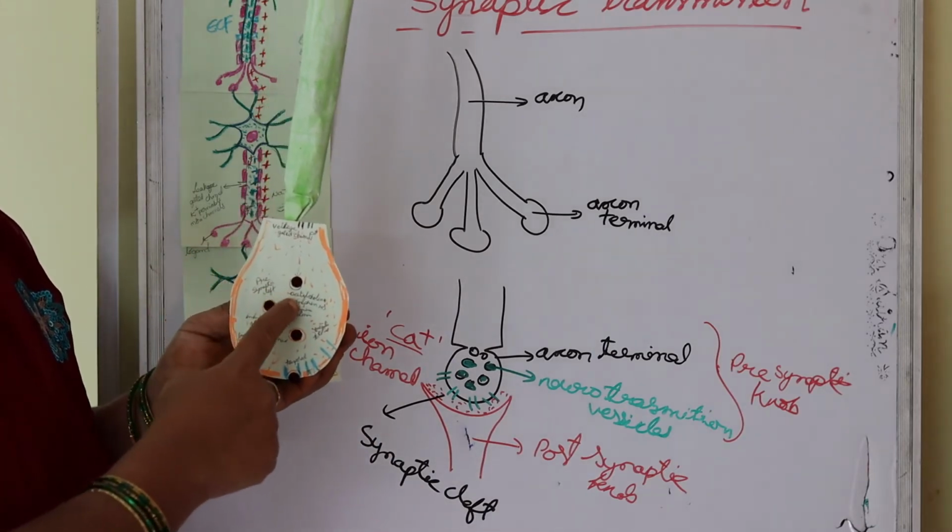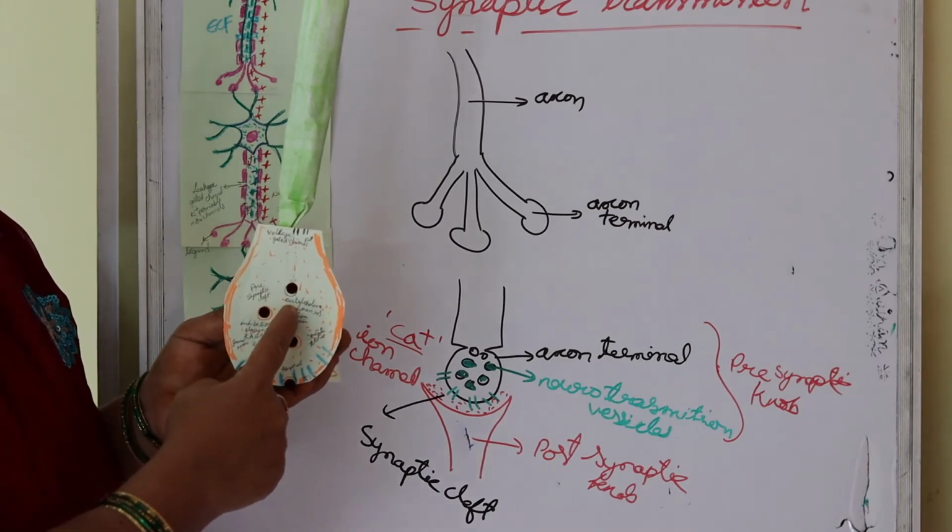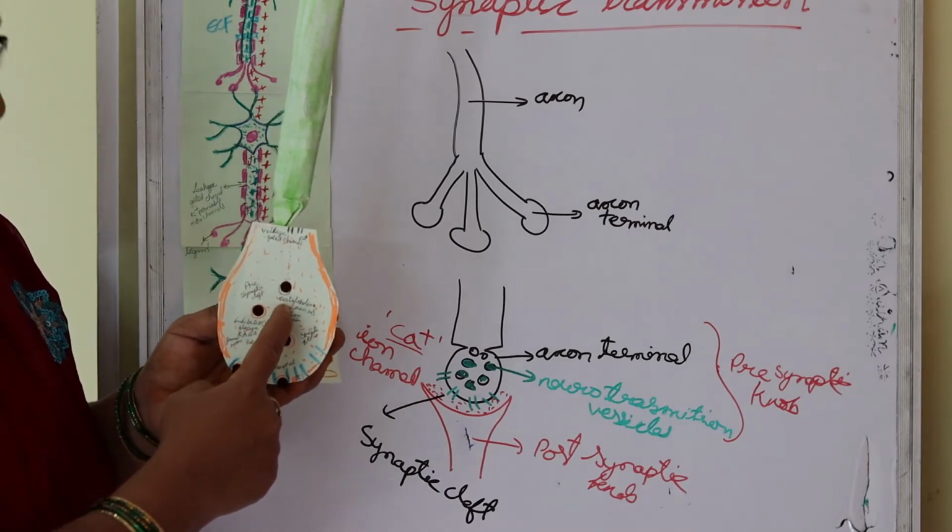Here inhibitory neurotransmitters and excitatory neurotransmitters are present.